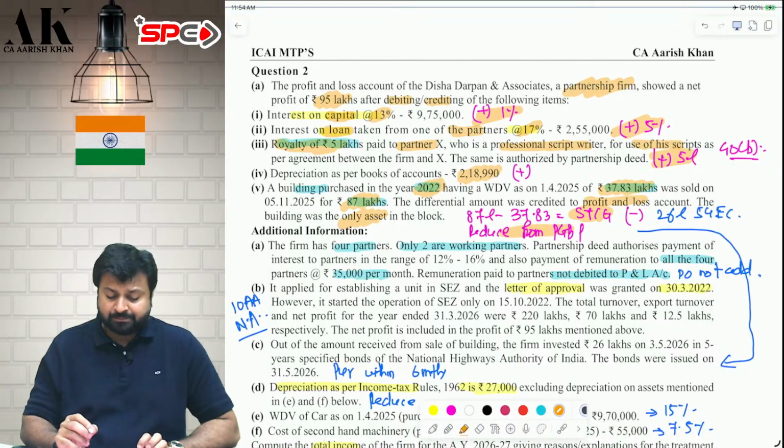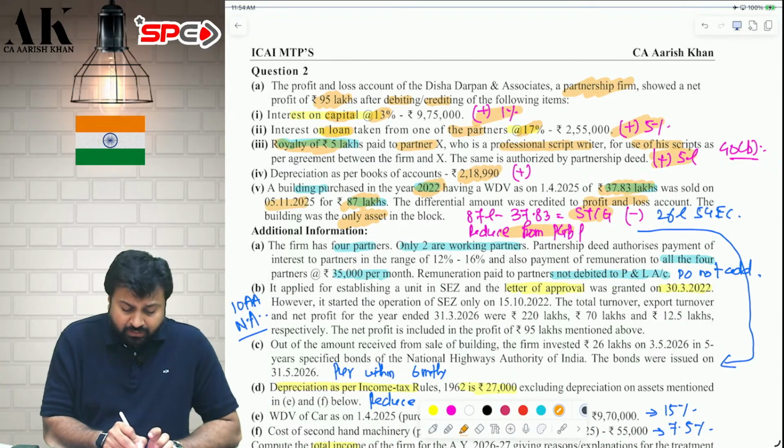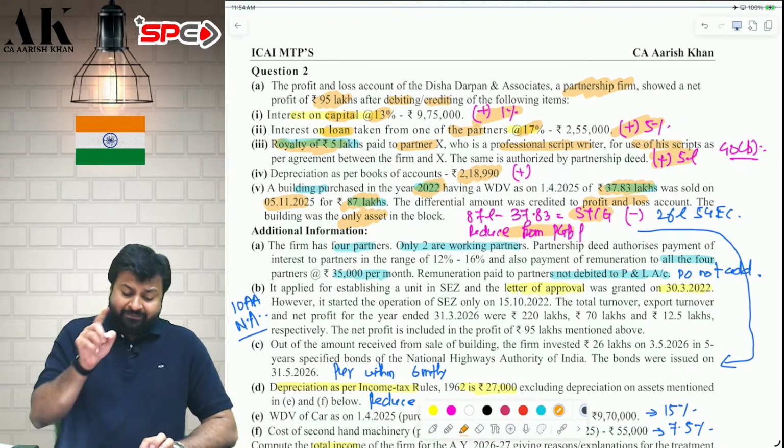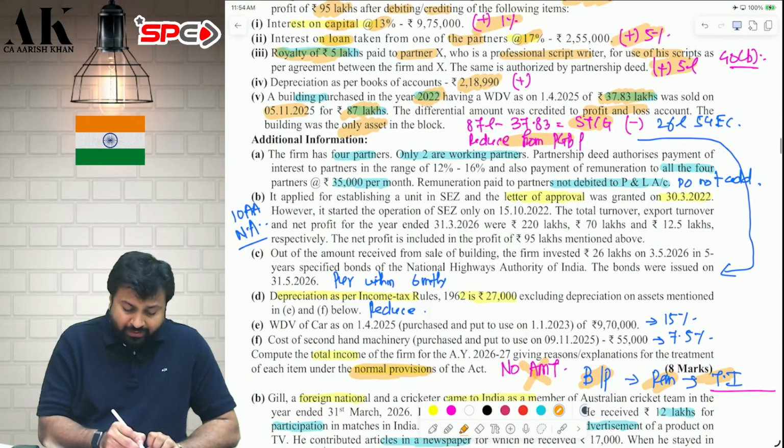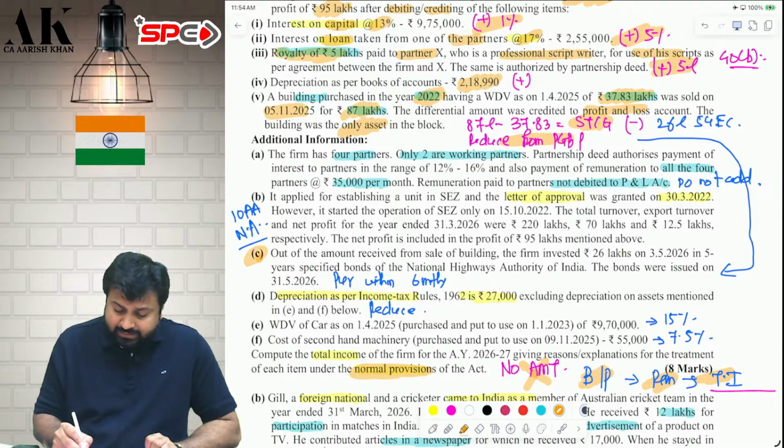But listen, when are you selling this? You are selling on the 5th of November. And within 6 months from this date, you are investing what? You are investing in point number C, check, in National Highway Authority of India bonds, check, within 6 months.